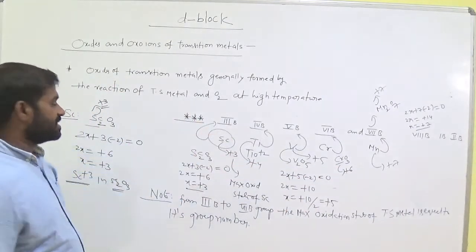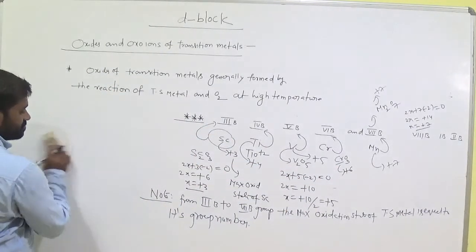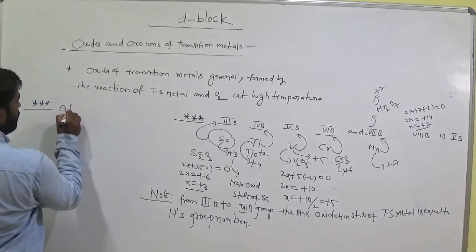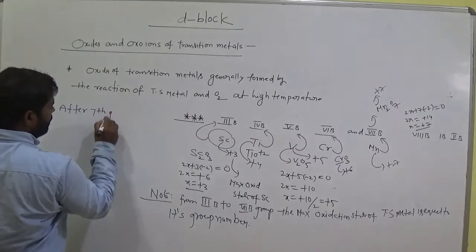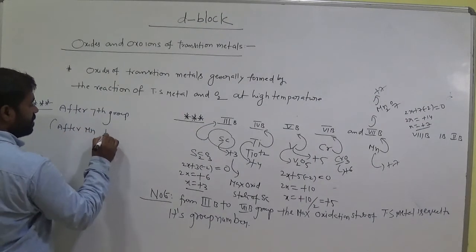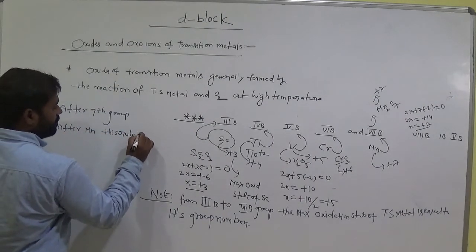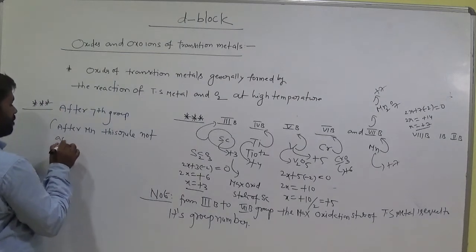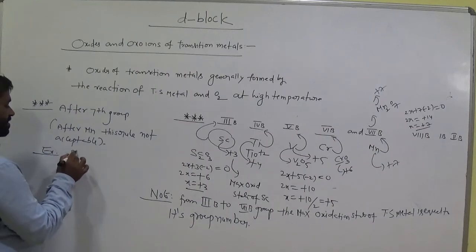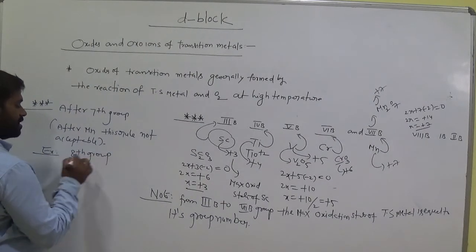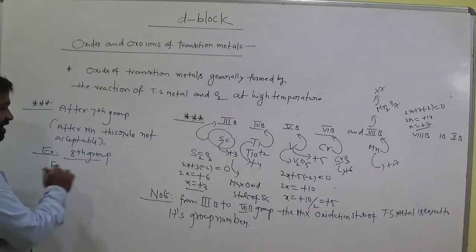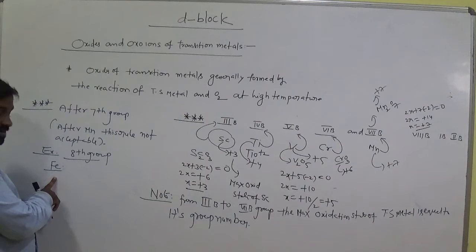But after the 7th group, that means after manganese, this rule is not acceptable. Example, 8th group, iron. Iron belongs to the 8th group. That means it should show maximum oxidation state plus 8. Let's see.